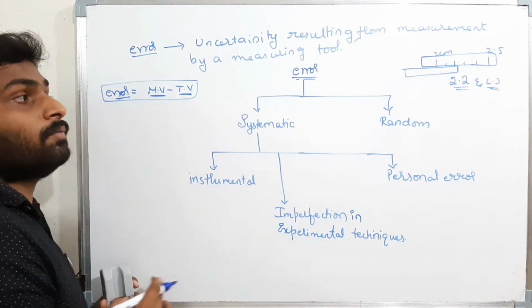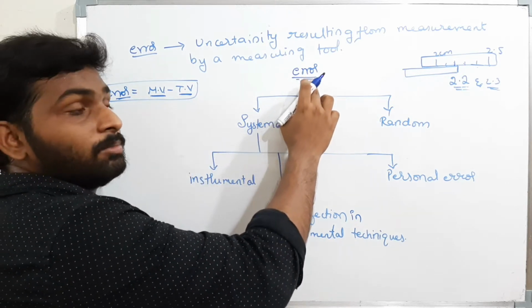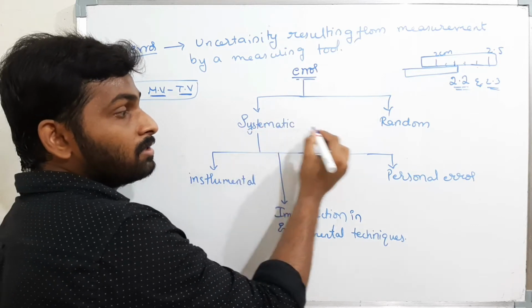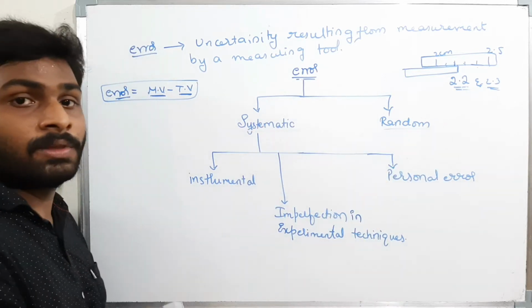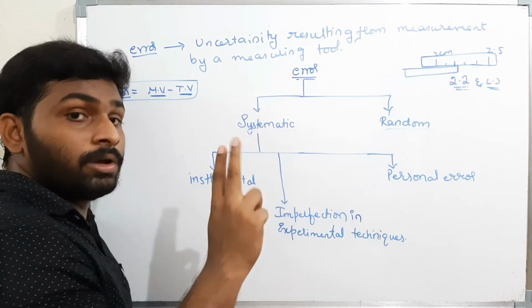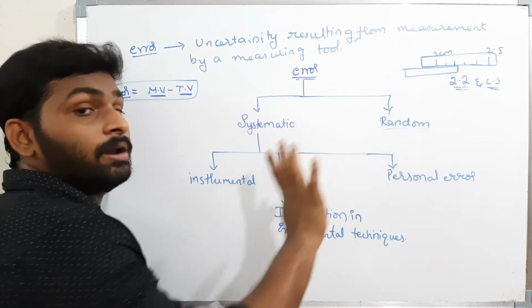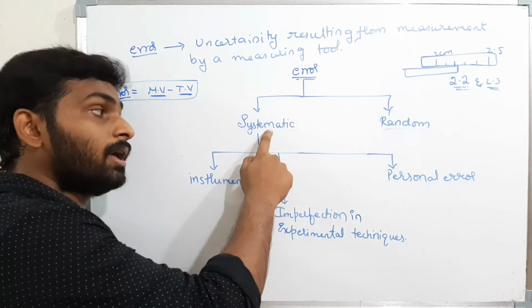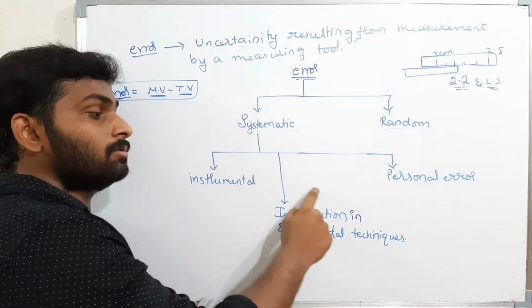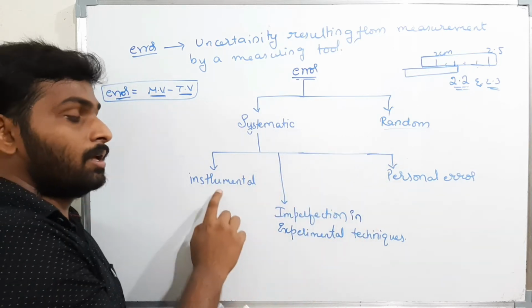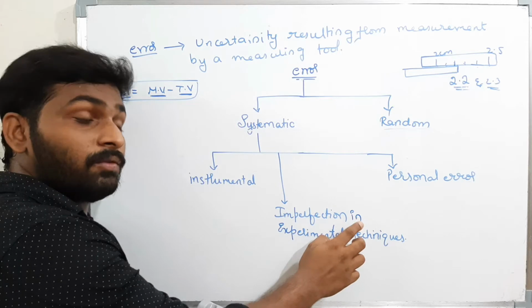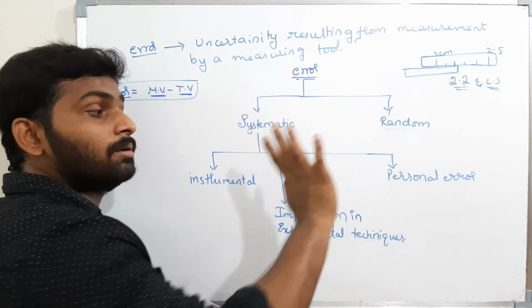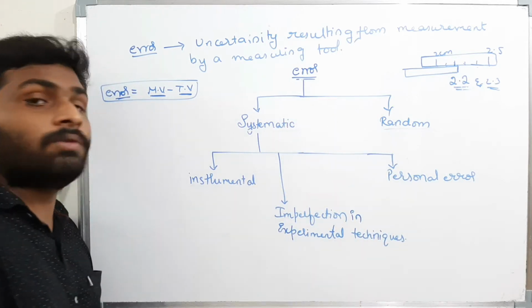Now what are the types of errors? The errors are divided into two categories: systematic errors and random errors. The systematic errors are again divided into three categories: instrumental errors, imperfection in the experimental technique used, and personal errors. Now we will see what those are.